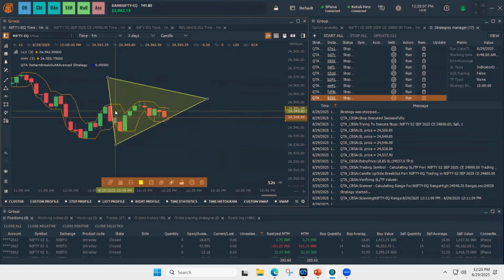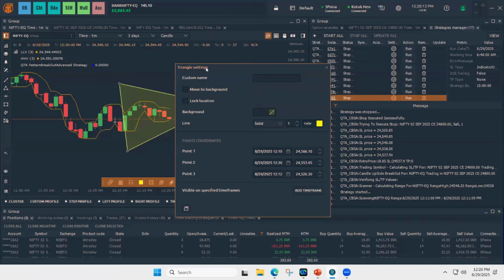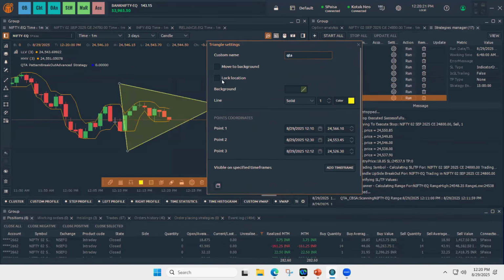You can draw any of these patterns, and for each of the patterns, before you start, you need to click on settings and type QTA. If you do not type it and you draw, the strategy will not detect it.